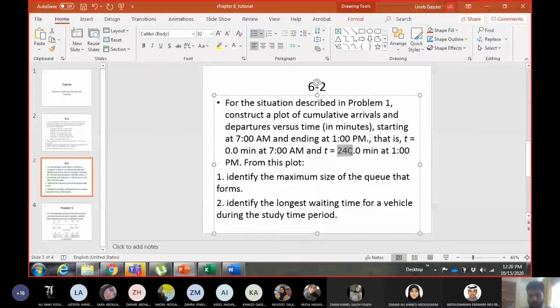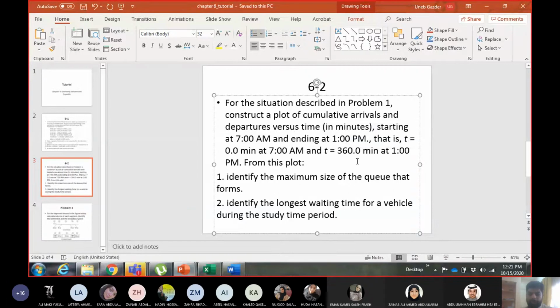It should not be 240 till 1 p.m. It will not be 240 minutes. How many minutes will it be? 7 a.m. till 12 is 5 hours, plus 1 more hour. So it will be 360 minutes. I think there's a problem because they are saying 1 p.m. here and 1 p.m. here, and it should be 360 minutes, not 240 minutes.